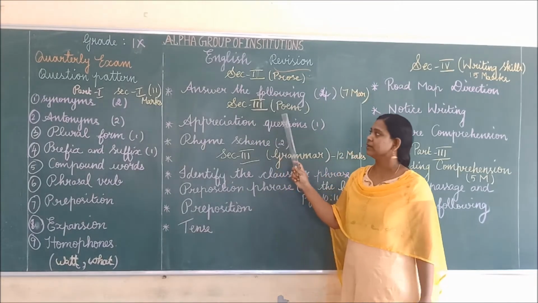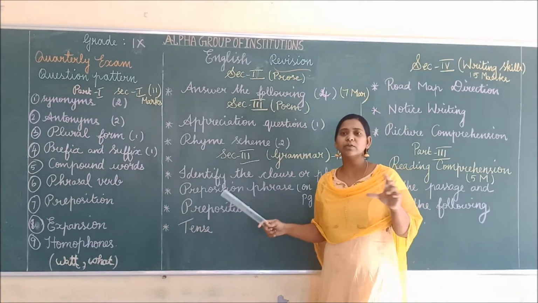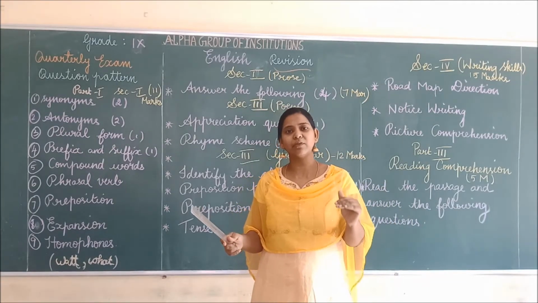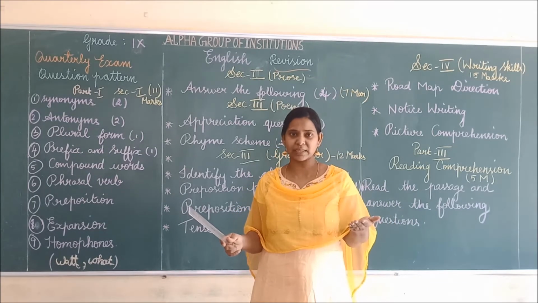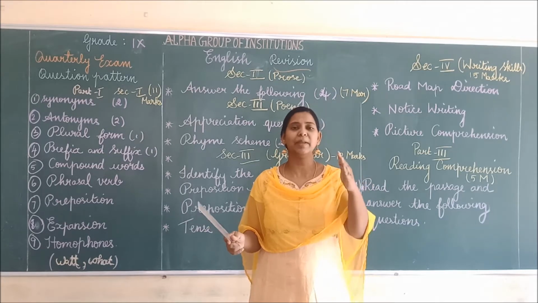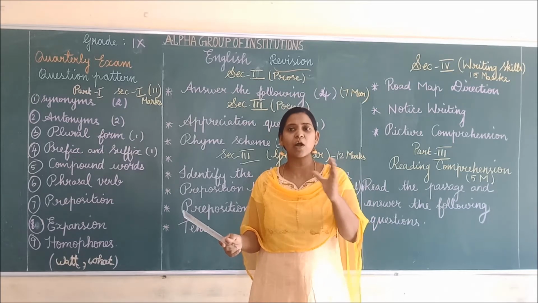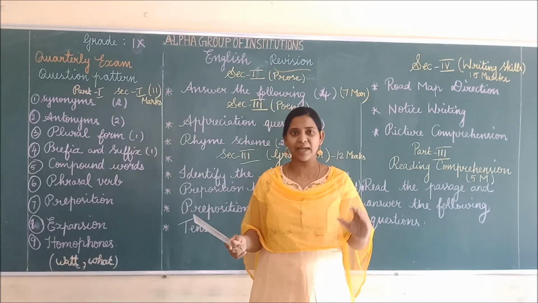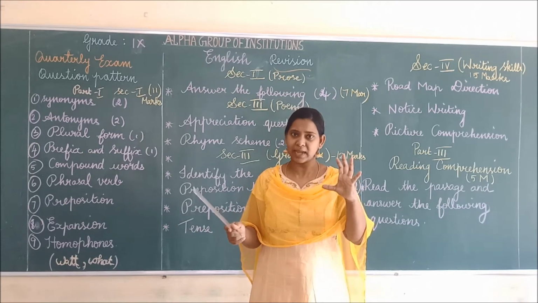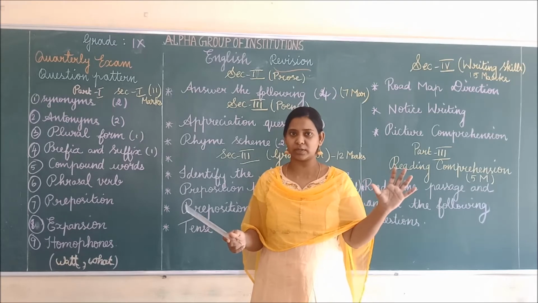Next is section 1, prose. Answer the following. Okay, so you have to read it. I think you will get two questions. Sometimes they will give you detailed answer and short answer, and you have to write according to the marks. Sometimes they will give you short answer and detailed answer. You have to read according to the marks. You have to write the answer. If it is a detailed answer, you have to write it in detail. If it is a short answer, you have to write it short.